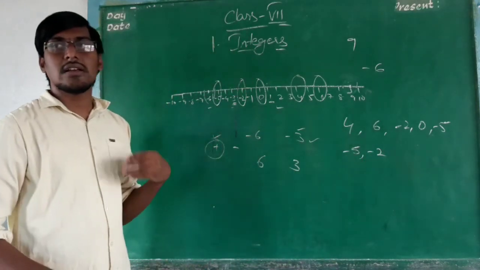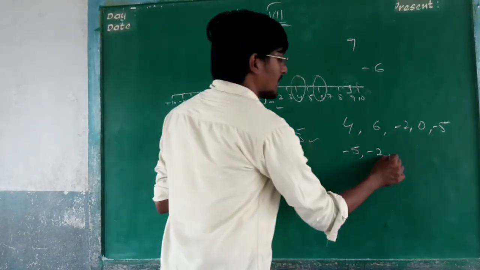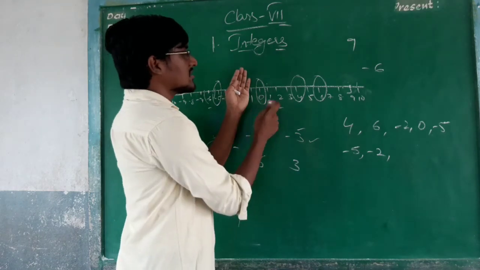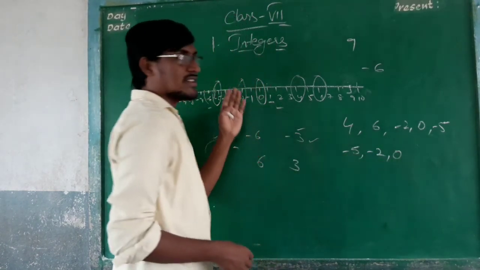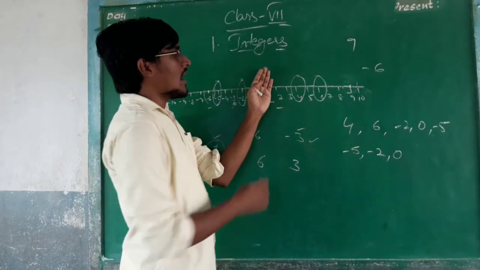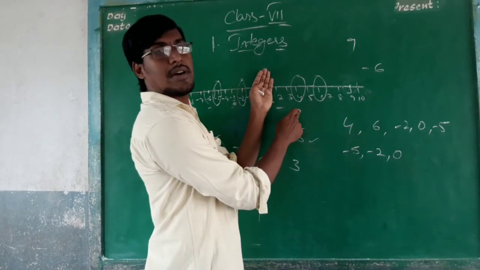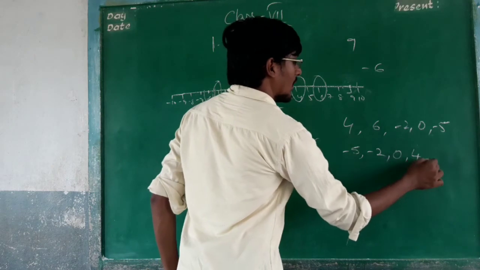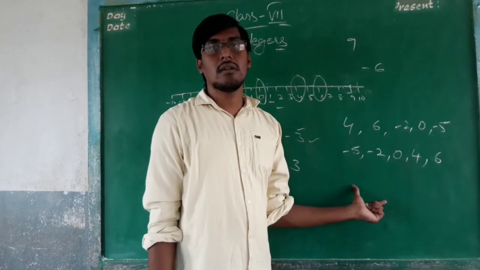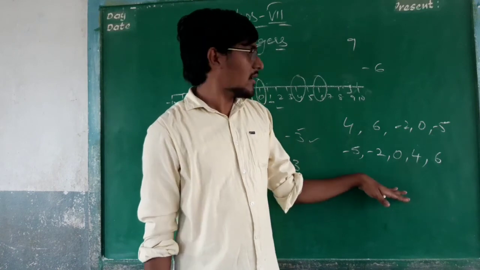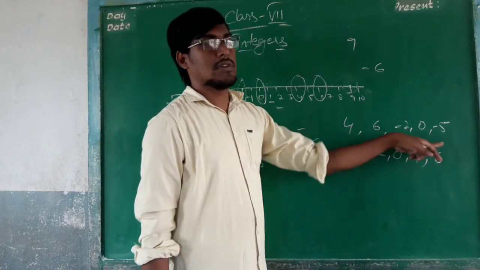After that, the next smallest number is 0. After that, 4. After that, the remaining 6. This is the ascending order for the above numbers.